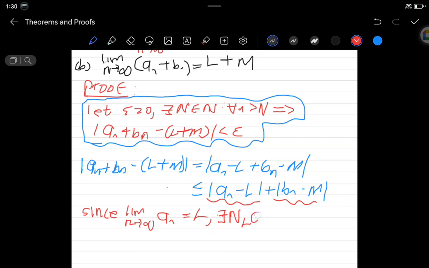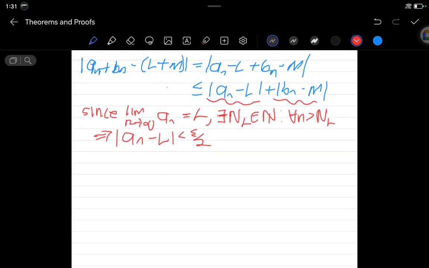Which is an element of the natural numbers, such that for all n greater than N of L, this would imply that the absolute value of a_n minus L will be less than, I can say, epsilon over 2.